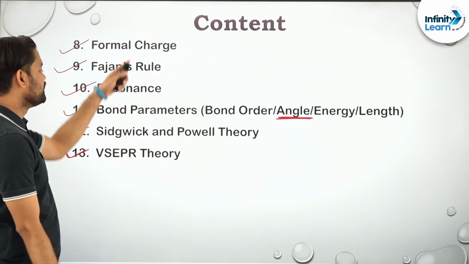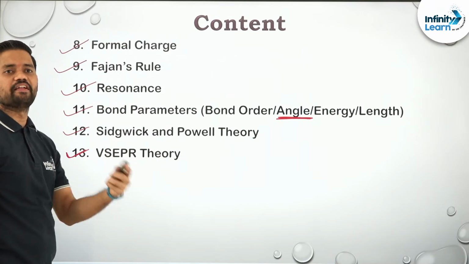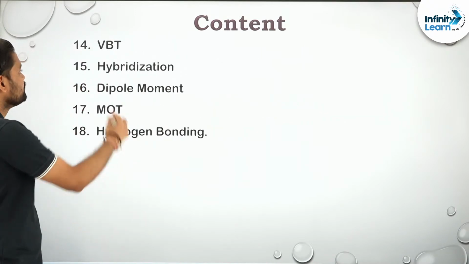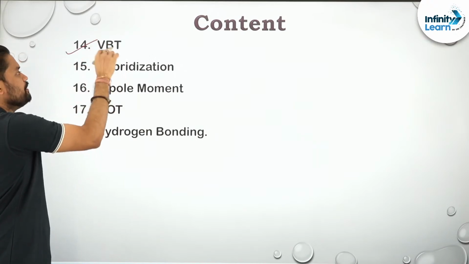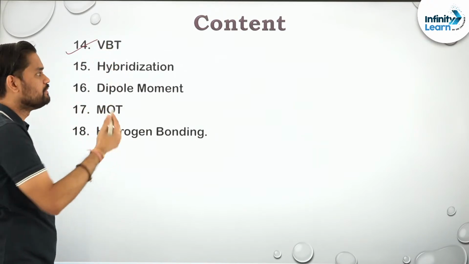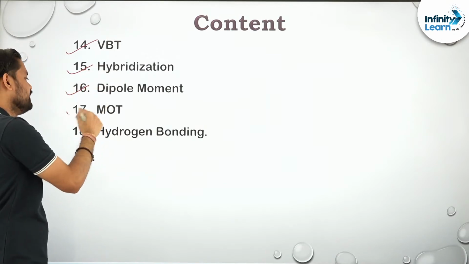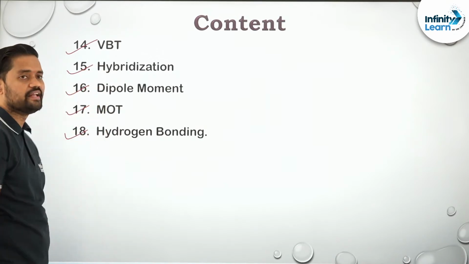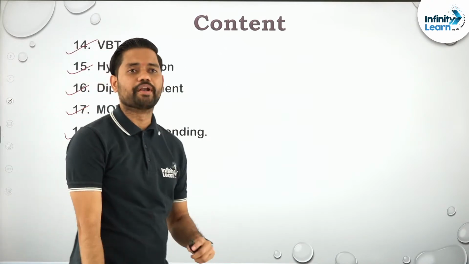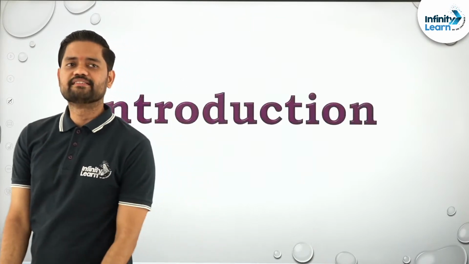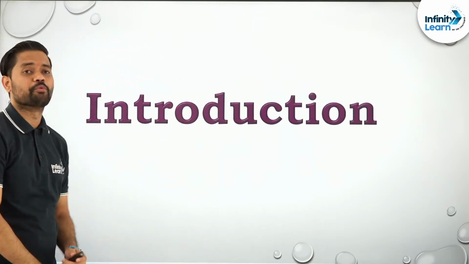Once we complete this content, there will again be a 2-minute break, and then we'll jump into the last session, that is VBT, valence bond theory. Then, to remove the drawbacks of VBT, we'll discuss hybridization, then dipole, then molecular orbital theory, and lastly we'll end with hydrogen bonding. Clear? So let's get started, and we'll begin with the introduction.